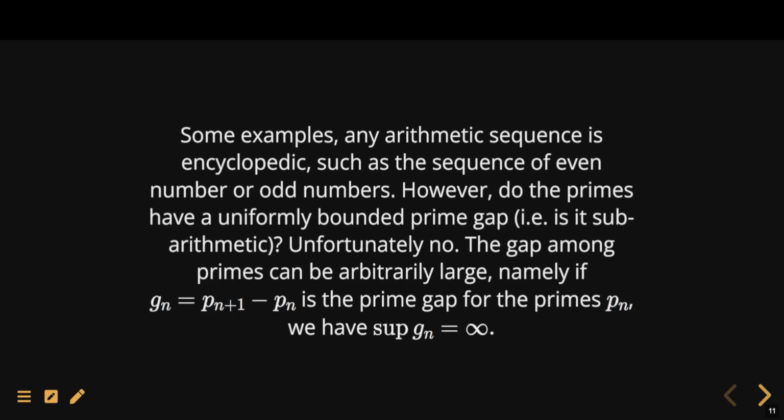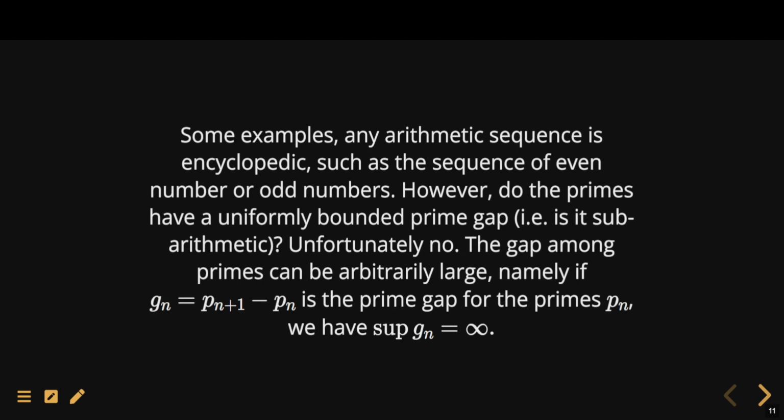And some examples: of course, any arithmetic sequence is encyclopedic. For example, the sequence of even numbers or odd numbers, or the sequence of numbers, say, 7n plus 2. These are all increasing integer sequences that are arithmetic, so the gaps are all uniformly bounded, and therefore they are encyclopedic in any base. But do the primes have a uniformly bounded prime gap? That is to say, are the primes subarithmetic? Well, unfortunately, no. The gaps among primes can actually be arbitrarily large. That is to say, if g_n denotes the prime gap, then the supremum of g_n is infinity.